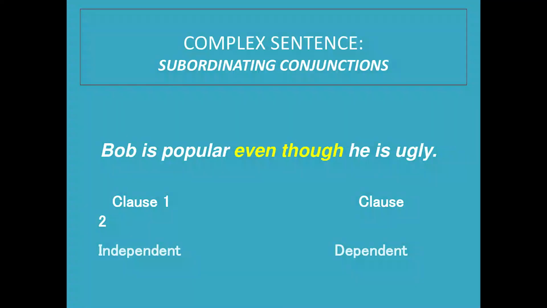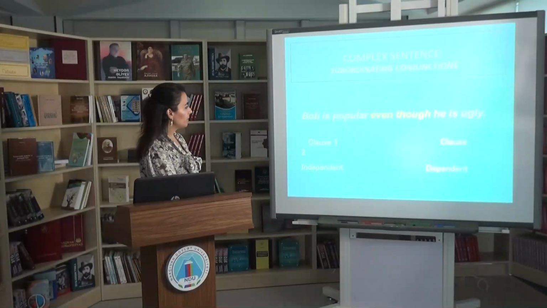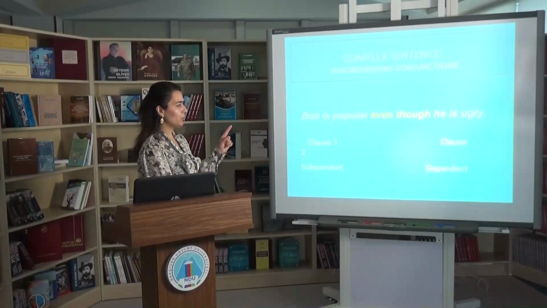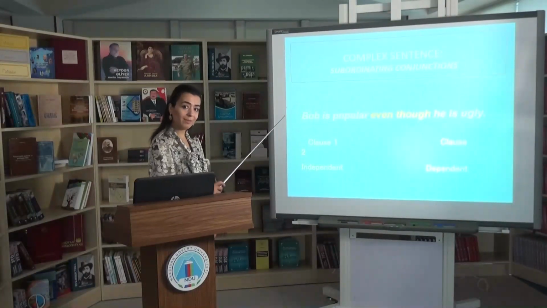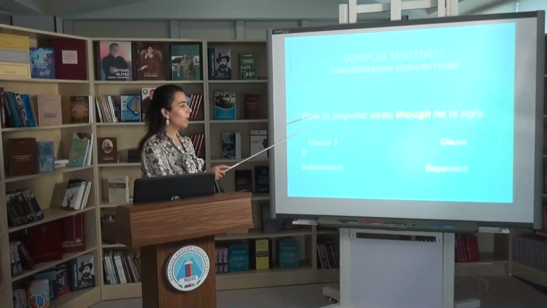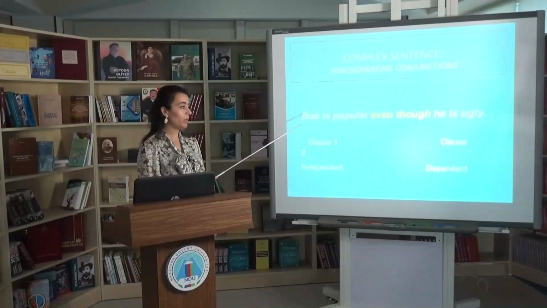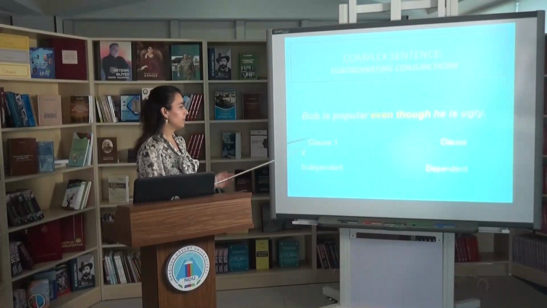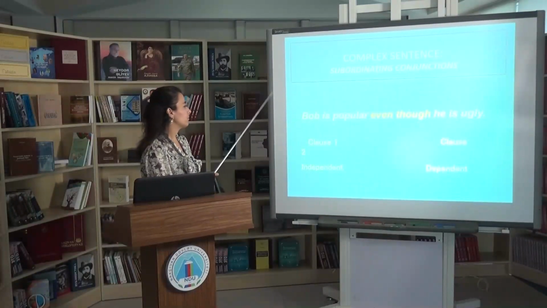Okay, now I have one more example for subordinating conjunctions. Bob is popular even though he's ugly. If you paid attention, even though is not in my list in my previous slide, but it is also one of the subordinating conjunctions that we use in our speech, in our daily life, and in our writing.